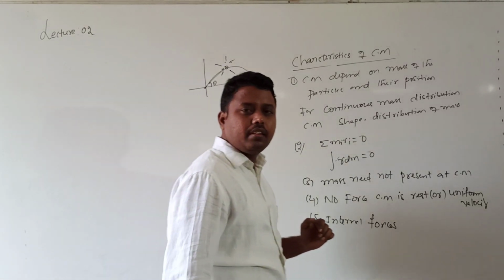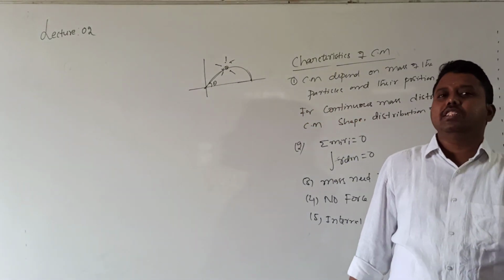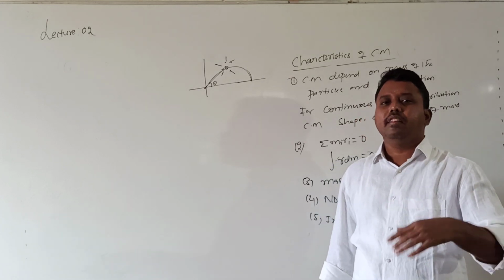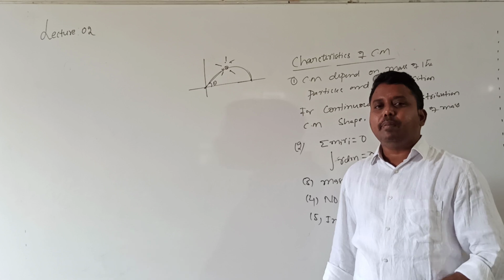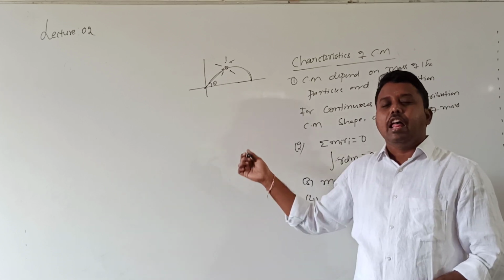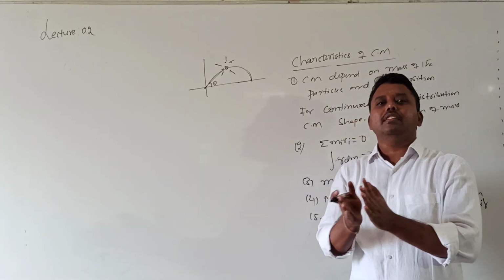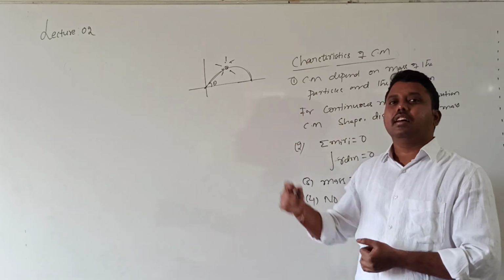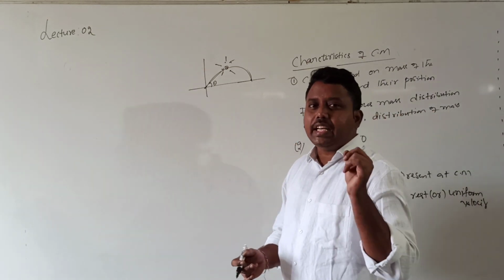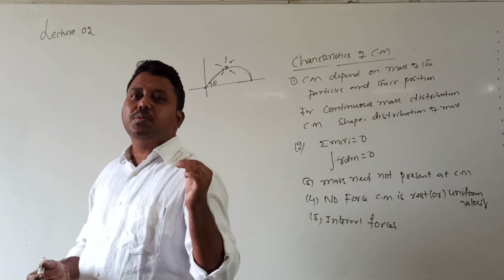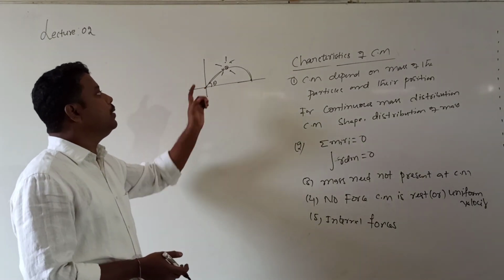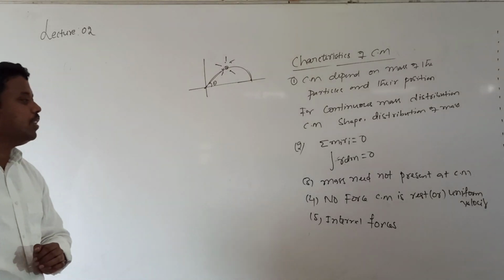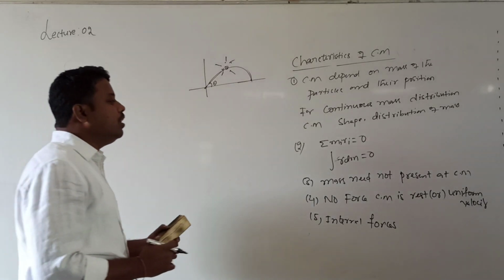parabolic path. So what is the actual path followed by the shell? If it is not exploded, that will be a parabolic path. The actual path of that shell will be described by the center of mass. Why center of mass? The path is not altered, though the explosion occurs. The explosion is because of internal forces. Internal forces will not affect the center of mass. So due to that reason, the path will not be changed. Understood now? So internal forces will not change.